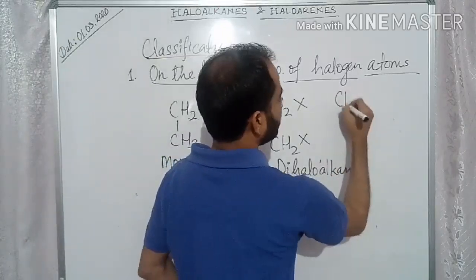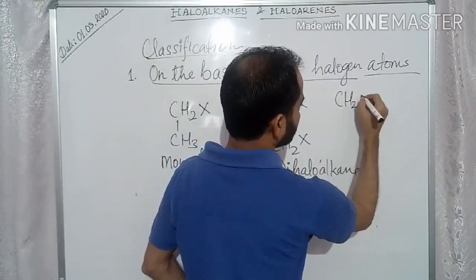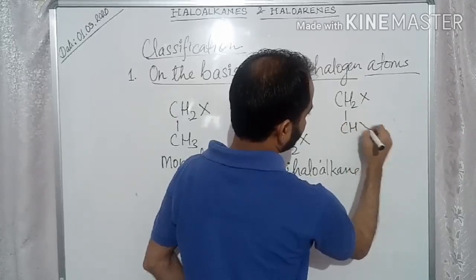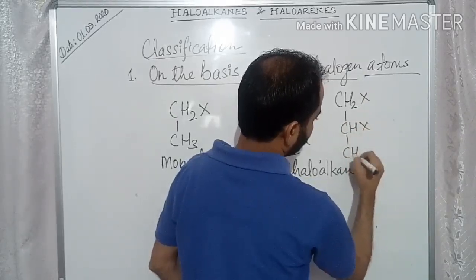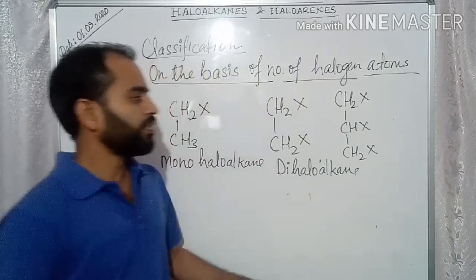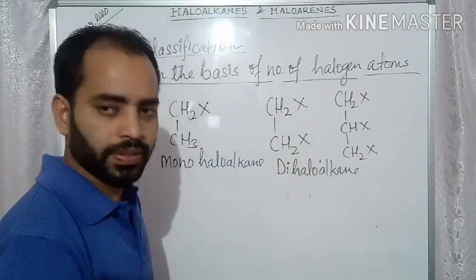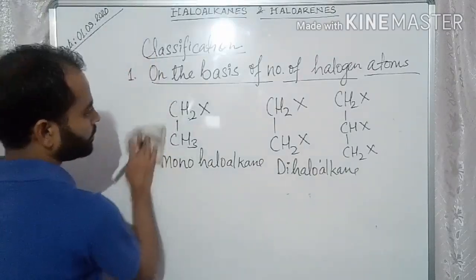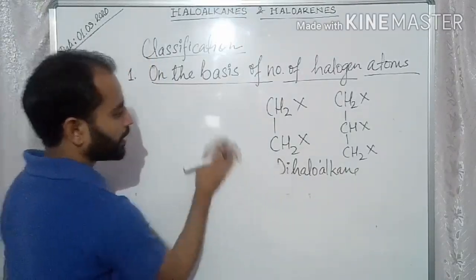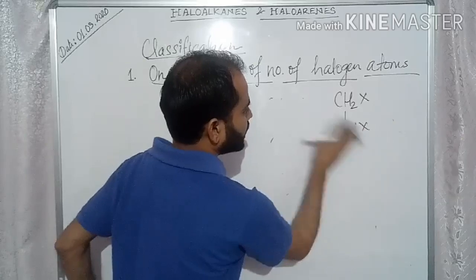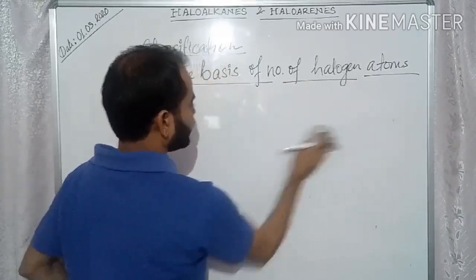Similarly, you can have tri, tetra like this. If three halogens are there, we call it a trihalo compound. Is it clear? Monohaloalkane, dihaloalkane, trihaloalkane.